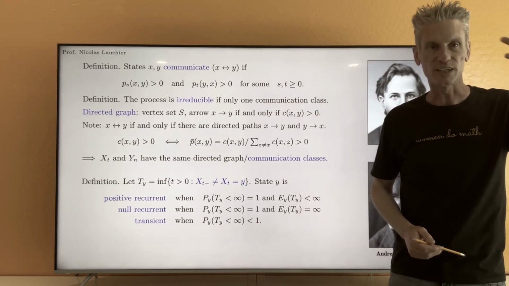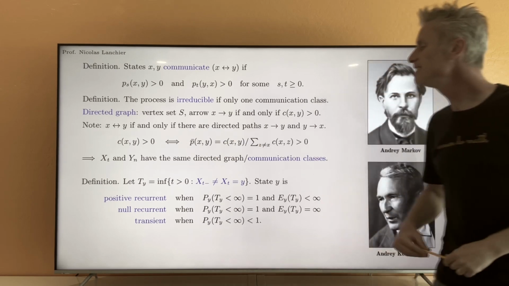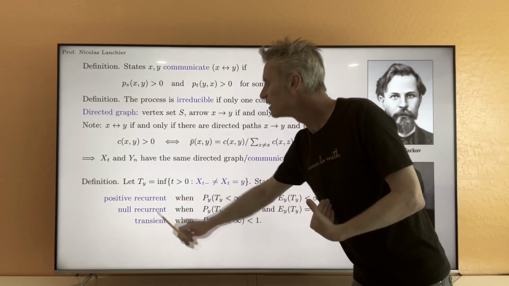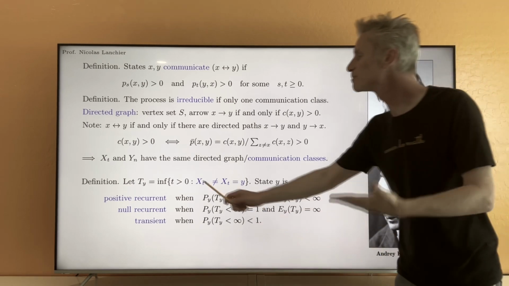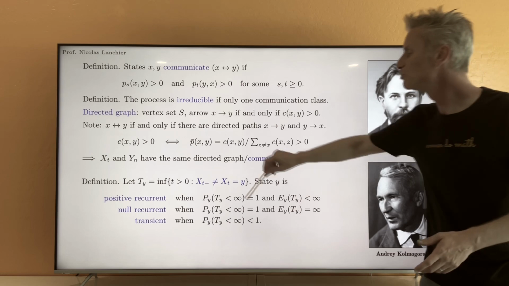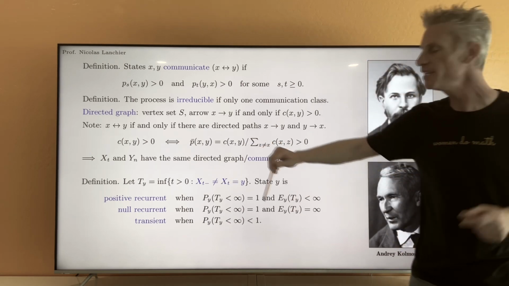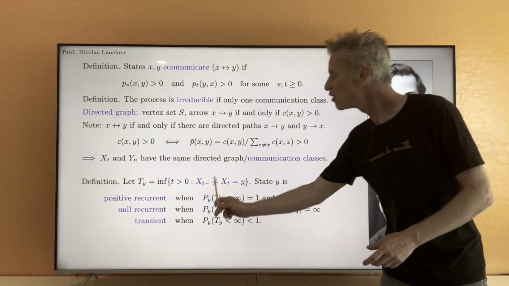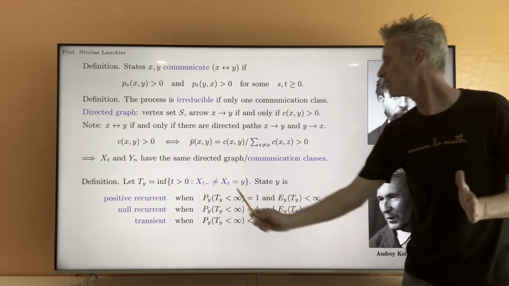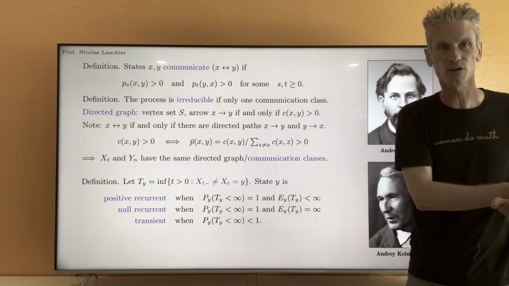Okay? What we need to do in the definition is impose an extra condition, which is the fact that now T_y is not going to be the smallest time t such that X_t equals y, but that's going to be the smallest t such that not only X_t equals y, but also X_{t-}, which is the state right before time t, is going to be different from y.